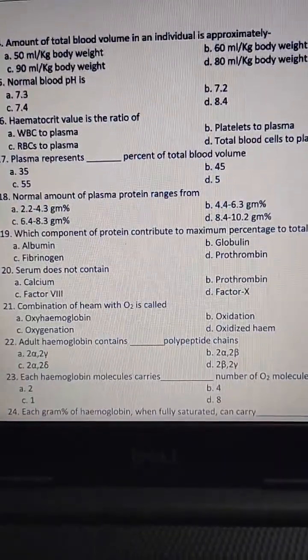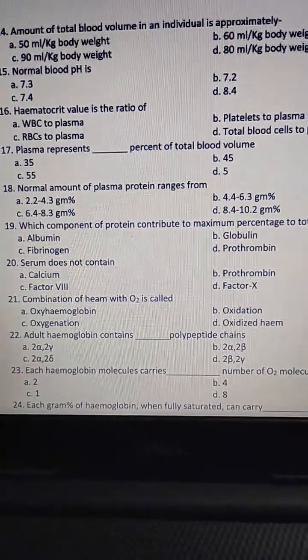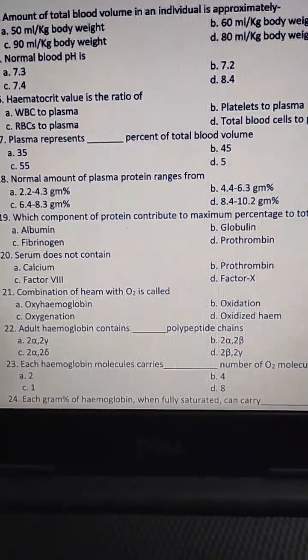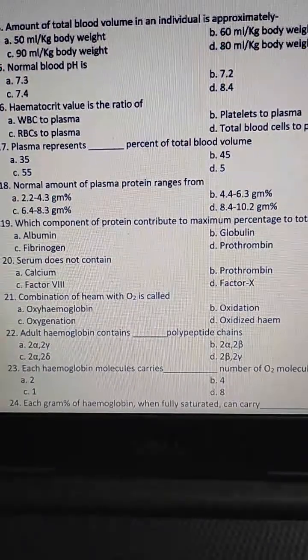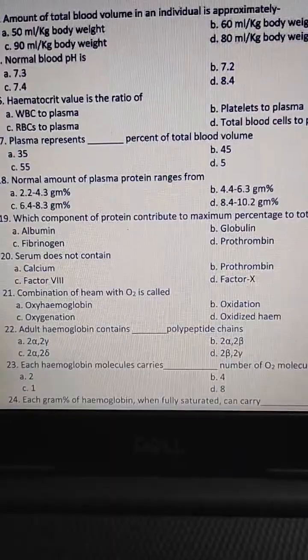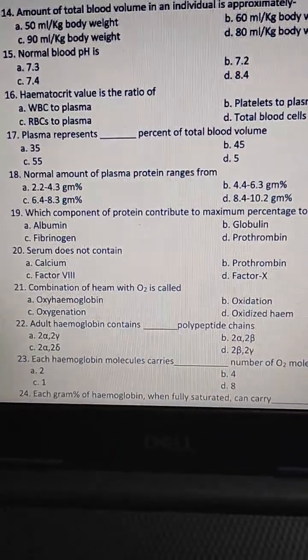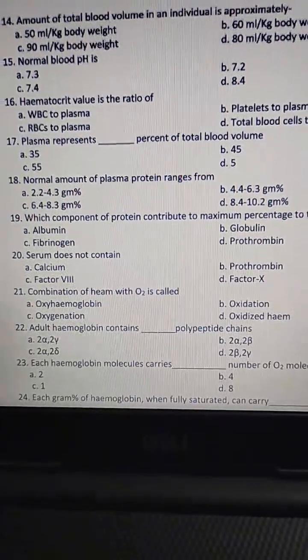Then plasma represents what percentage of total blood volume? 35, 45, 55, 5. Question number 17, answer C, 55.